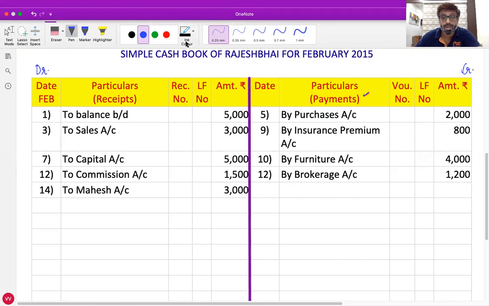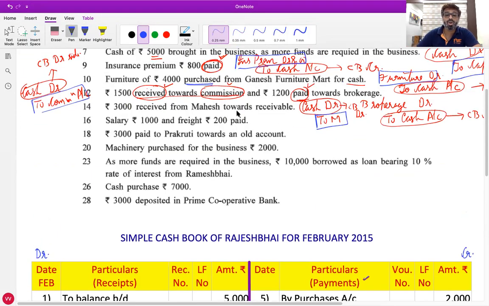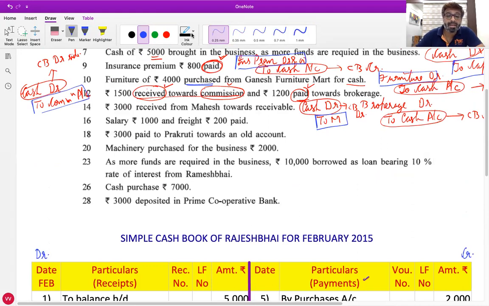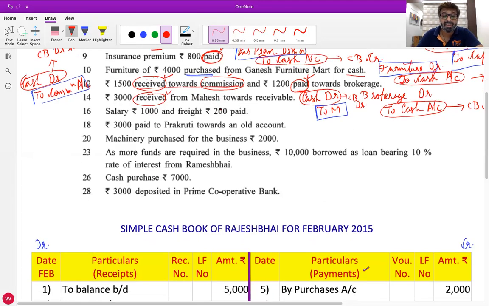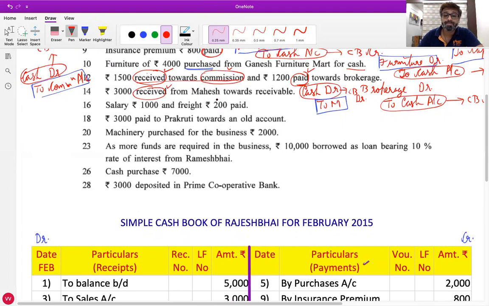Dhruv Upadhyay, you muted yourself. Otherwise, all of you tell me, is the word received clearly given or not? Receipt means it will come on the receipt side, and we are receiving from Mahesh, so in particulars we will write to Mahesh account. Anyone having any doubt in 14? No, sir. Okay. Now next one.